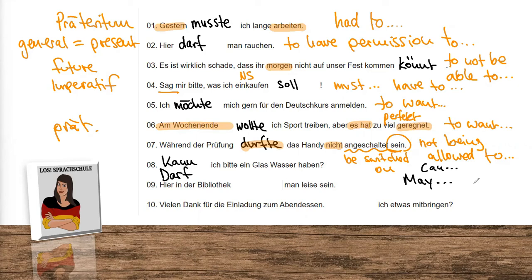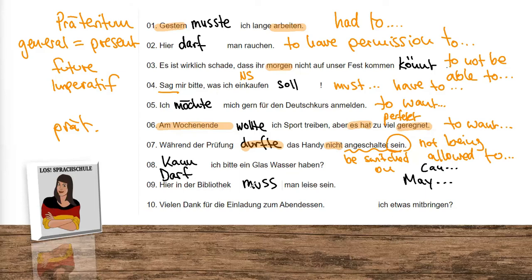And then the teacher would say, of course you can, but you're not allowed to. So they were making fun of us for asking like this because it's not the correct German. So we have to say, darf ich auf Toilette gehen? May I go to the bathroom? Because to can do something, it's the ability. But to be honest, both is fine. Maybe you can remember the story and then you know, okay, asking for permission, asking for something, it's better to say dürfen, may.